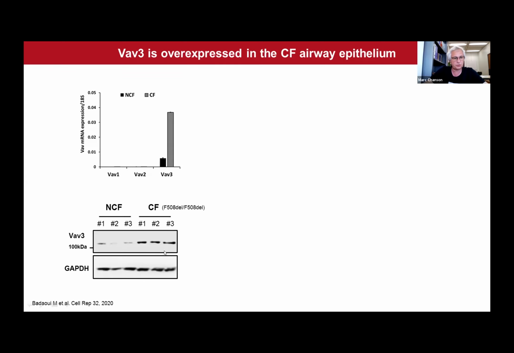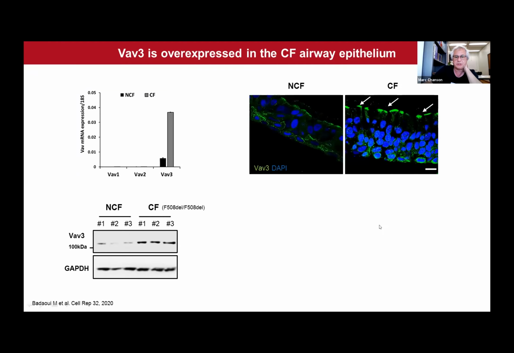This was also confirmed by Western blot. So you can see here the expression of VAV3 in non-CF cultures, as well as in CF cultures taken from patients expressing the F508del mutation of CFTR. And VAV3 was really much increased. We also developed an antibody against VAV3 for immunostaining purposes.